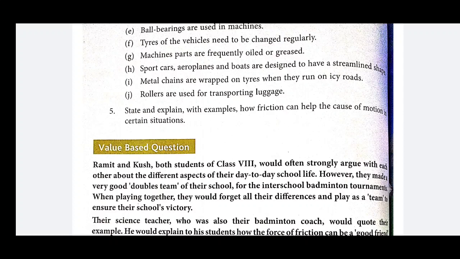Then in such a situation, if we have to move our vehicle on an icy road, we must increase the friction. So, in order to increase the friction, we wrap the tire with a metal chain, due to which the surface is rough and friction increases. As a result, we can move our vehicle on the icy road.